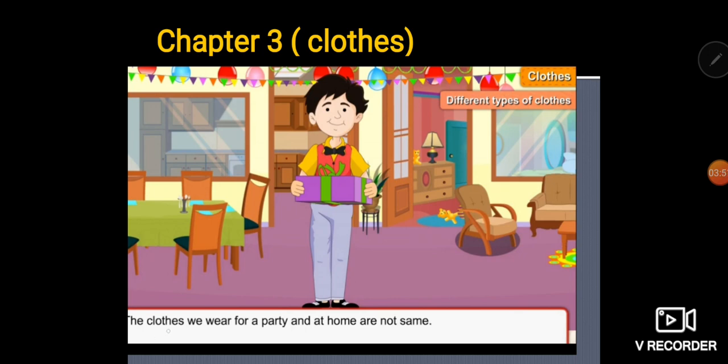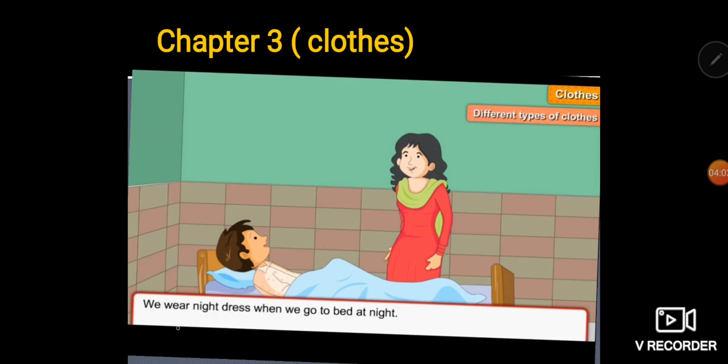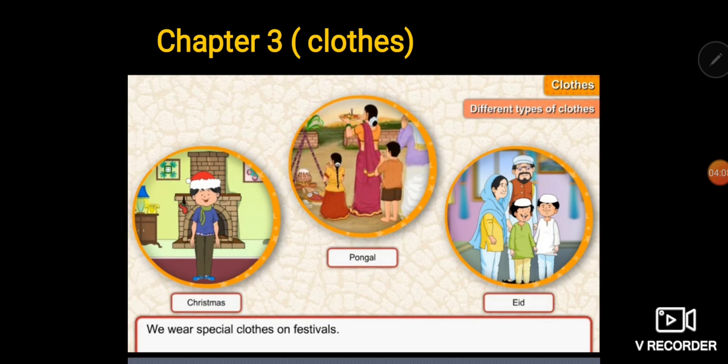For example, the clothes that we wear for a party and at home are not the same. In parties we wear a bit fancy type of clothes, right? And we wear a night dress when we go to bed. We also wear special clothes on festivals. For example, on Christmas, you can look into the picture. On Pongal, it is different, and Eid, these clothes are different on the basis of their culture and tradition.